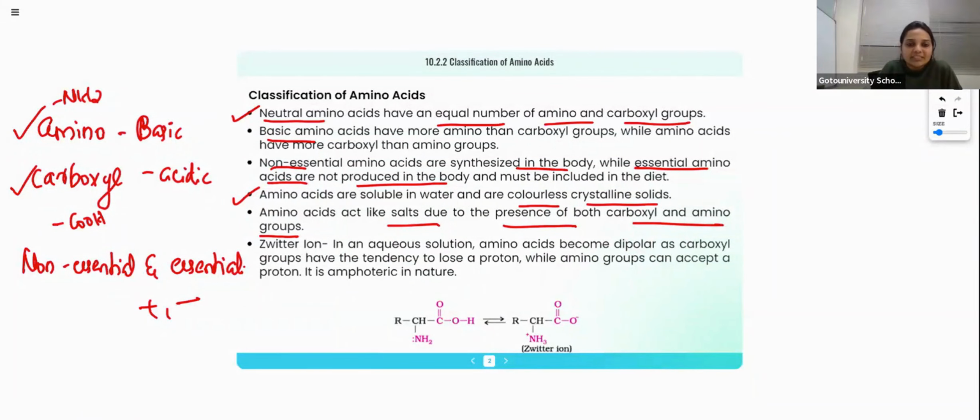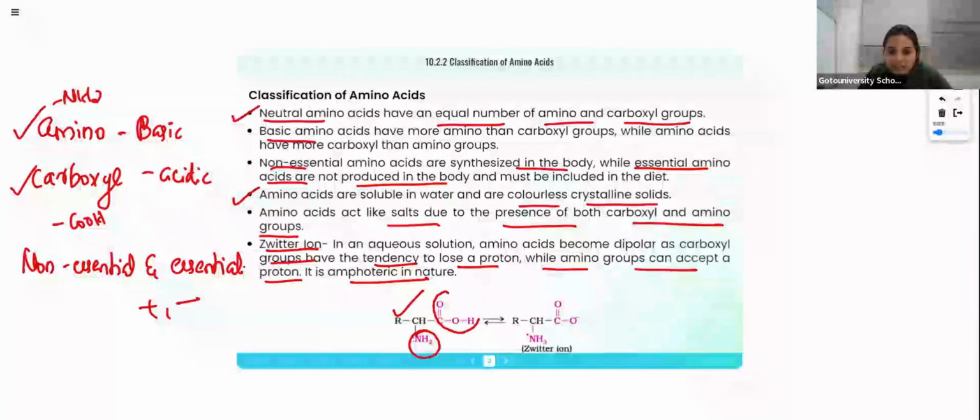Okay, see, that is a zwitterion actually. An aqueous solution of amino acid becomes dipolar as carboxyl groups have the tendency to lose a proton while amino groups can accept a proton. See, what is a zwitterion? This is an amino acid, right? Why? Because an amino group is there, an acid group is there. So this is a neutral amino acid because one acidic group is there, one basic group is there. Amino acid can exist in zwitterionic form.